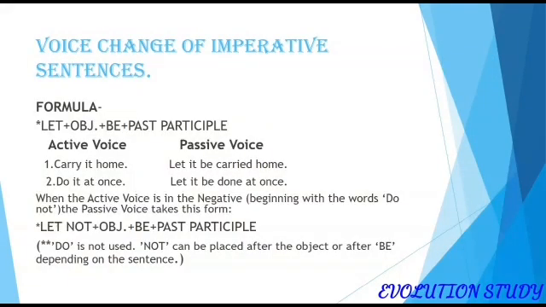Voice change of imperative sentences. Formula for the active voice will be, carry it home, but when it comes to passive voice we can write, let it be carried home. Do it at once is for the active voice. Let it be done at once is for the passive voice. When the active voice is in negative, beginning with the words do not, the passive voice takes this form: let not plus the object plus the be verb plus past participle. Do is not used. Not can be placed after the object or after the be verb depending on the sentence.